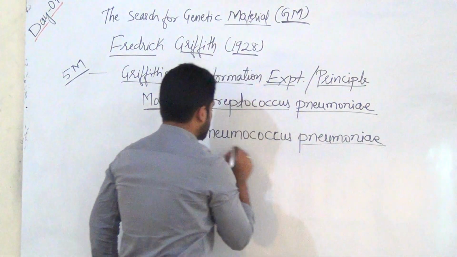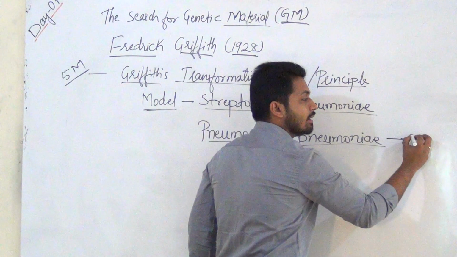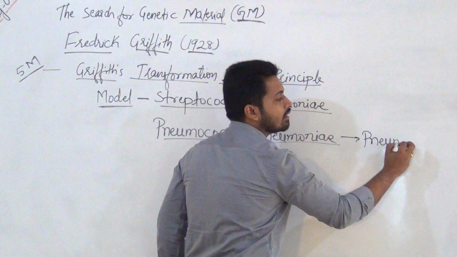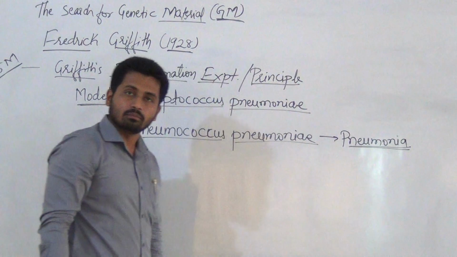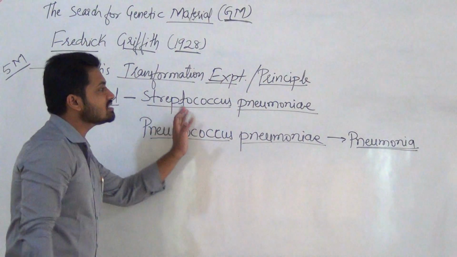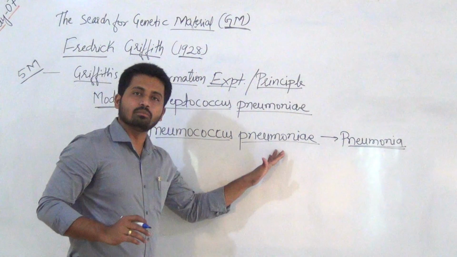This is a bacteria which is responsible for causing the disease pneumonia. This bacteria causes pneumonia, and hence the name is given as Streptococcus pneumoniae, or the alternate name is Pneumococcus pneumoniae.